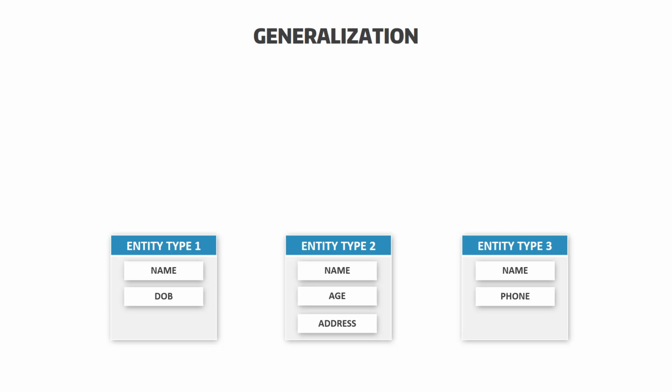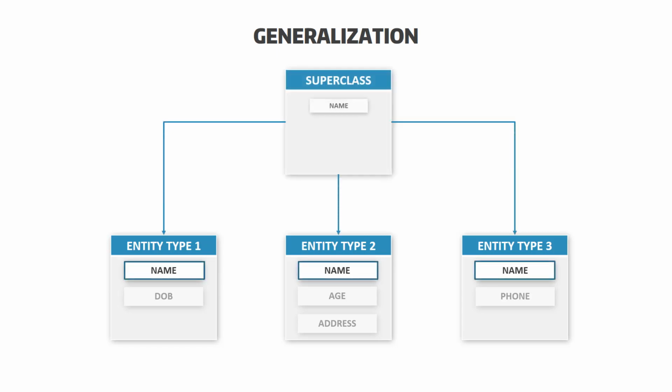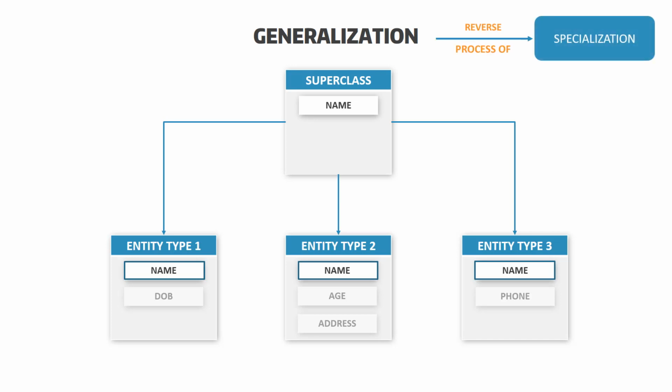Generalization is the process of suppressing the differences among several entity types, identifying their common features, and generalizing them into a single superclass. It is the reverse process of specialization.